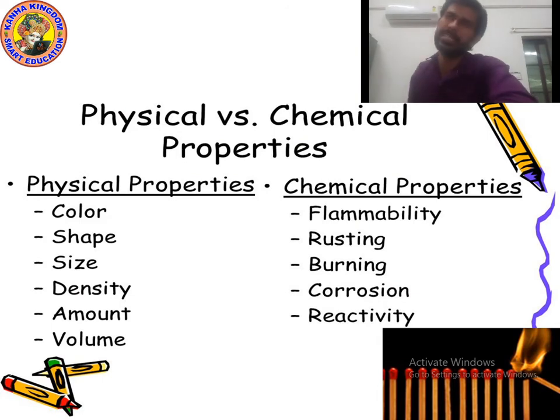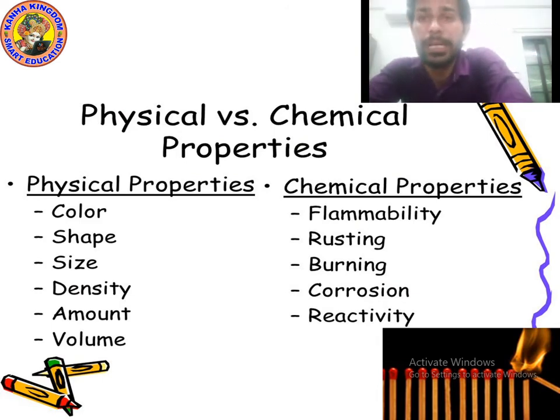As you can see, these are physical properties. The first physical property is color, second is shape, third is size, fourth is density, fifth is amount, sixth is volume. There are many other physical properties you will study in sixth class and eighth class. You will again study different physical and chemical properties, even in 10th class. Chemical properties, you can see: flammability, rusting, burning, corrosion, reactivity. So these are physical properties and chemical properties.